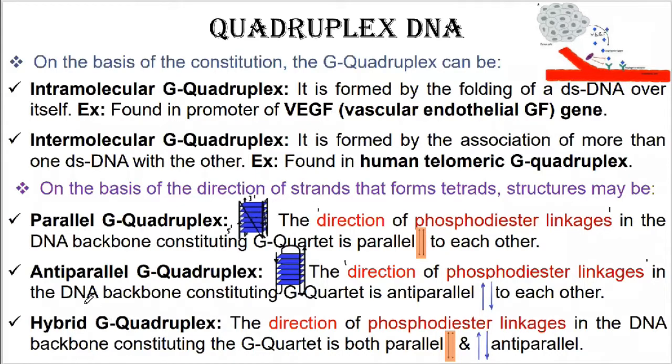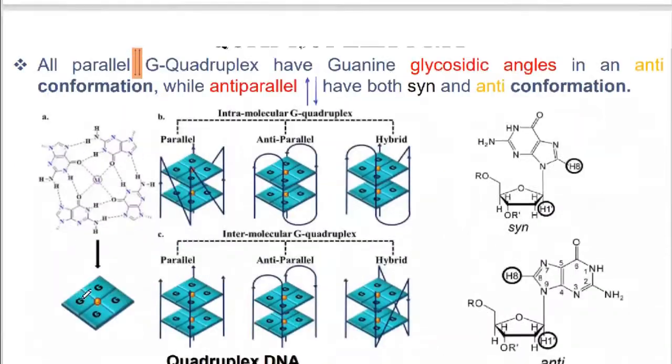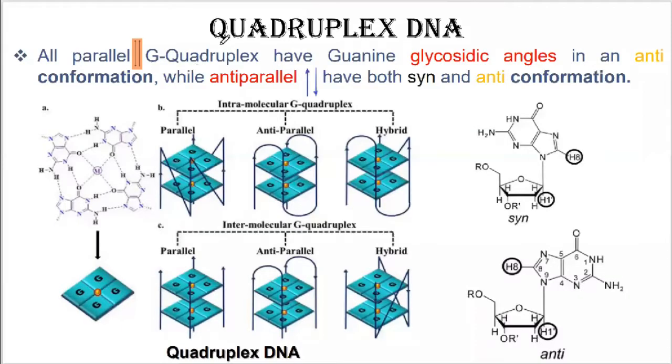Before taking your queries, let me move to the presentation in order to show you the different types of the quadriplex structure. In the structure of quadriplex DNA, you can find that there are two different types of quadriplex.